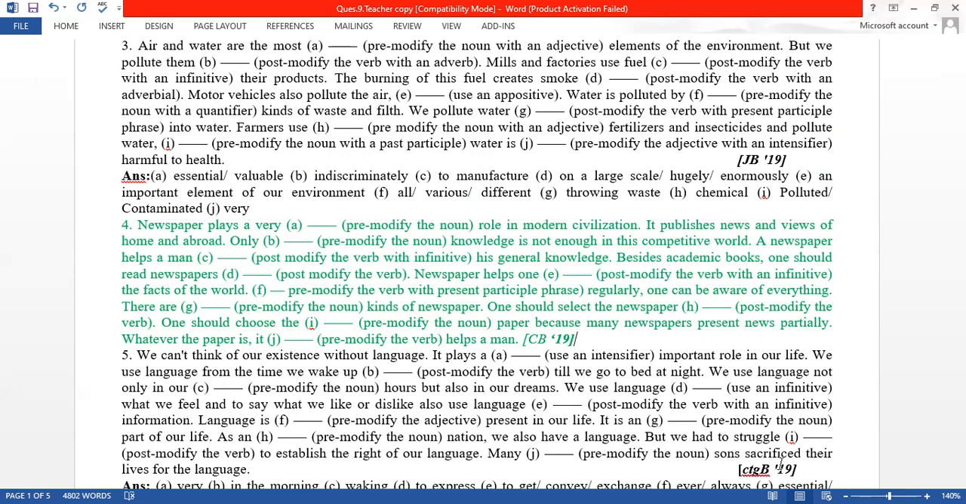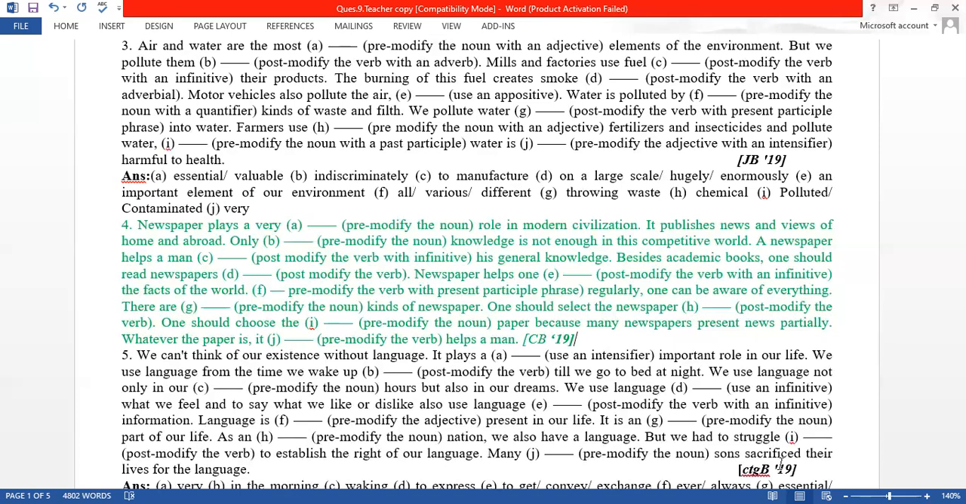There are dash kinds of newspaper. Pre-modify the noun. That is, here you have to use an adjective. There are various kinds of newspaper. One should select the newspaper. Post modify the verb. That means you have to use an adverb. Wisely. The answer of H will be wisely, properly.